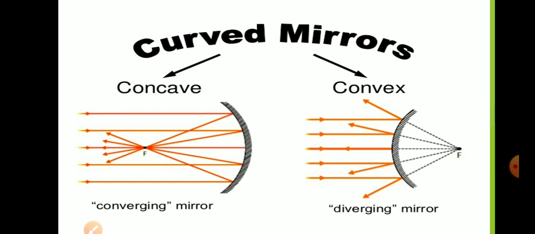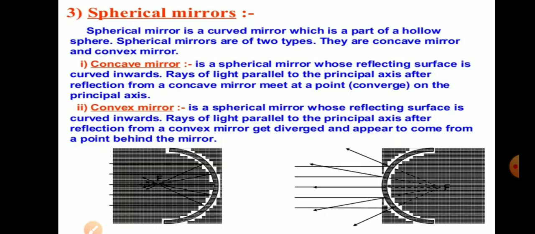Now there are certain rules. Whenever the rays are parallel to the principal axis, they meet at the focus, the principal focus. In case of a concave mirror, the rays will actually meet at the focus. In case of a convex mirror, they appear to meet at the focus. Now two types of mirrors are there, concave mirror and convex mirror.